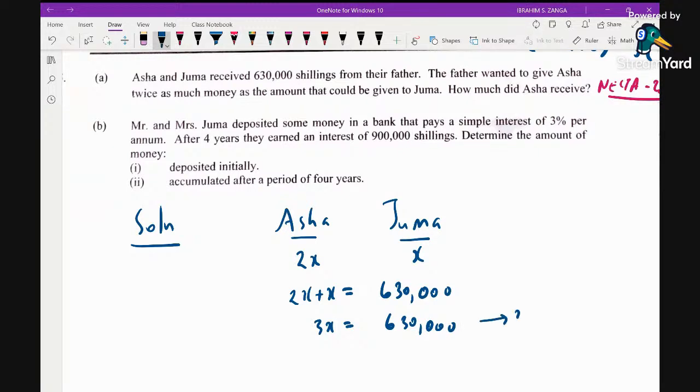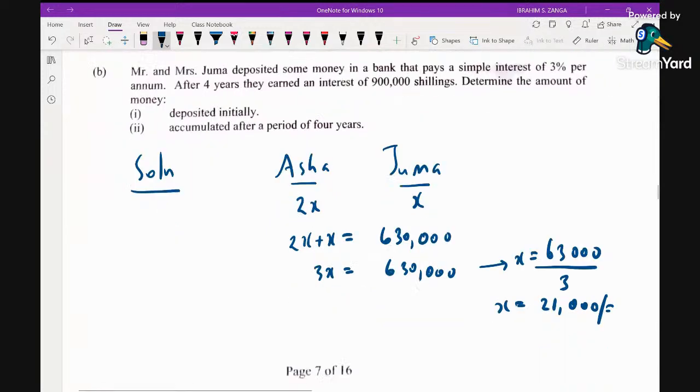From here, X will be 630,000 divided by 3, and the value of X will be 210,000 shillings. So the question is, how much did Asha receive?